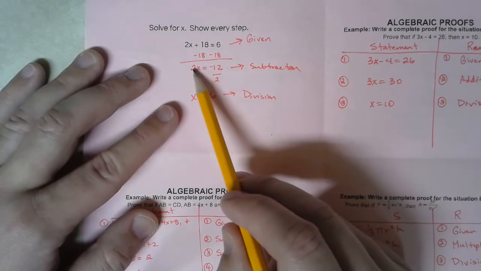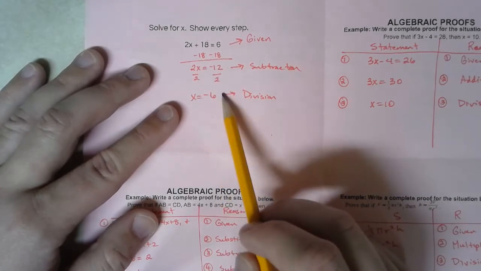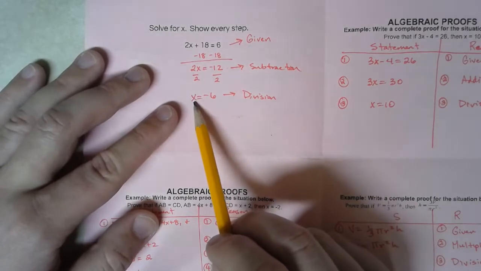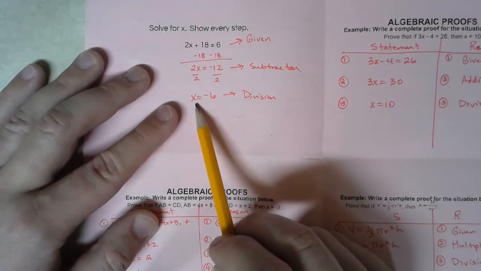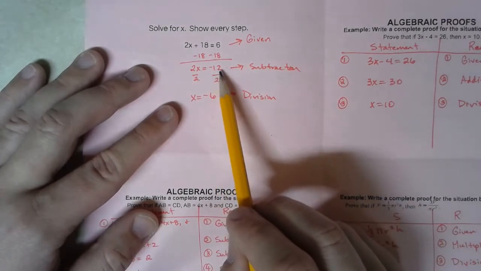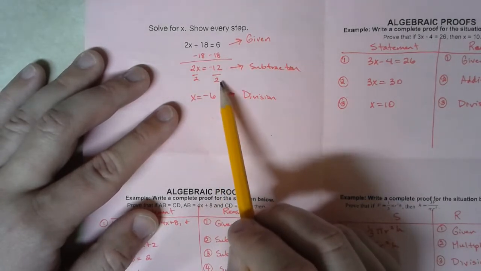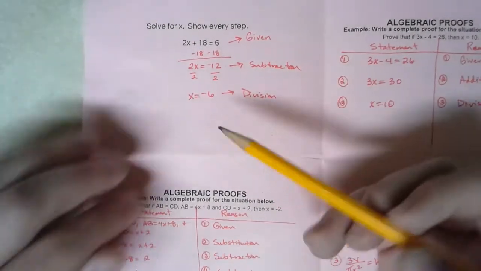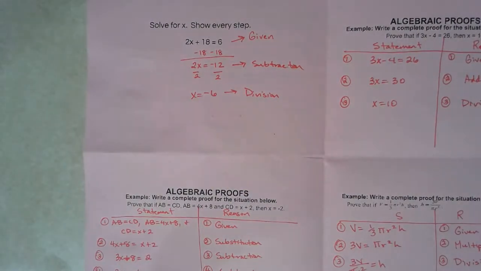Next, 2x is equal to negative 12. I divide both by 2, and I get x equal to negative 6. The reason I have this statement, x equals negative 6, is the division property. 2x and negative 12 were equal to one another, I divided them both by 2, and I wound up with x is negative 6. All right, so that was kind of an informal proof. Let's look at some actual proofs now.